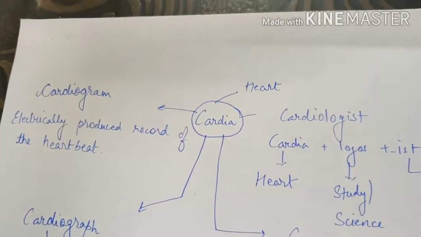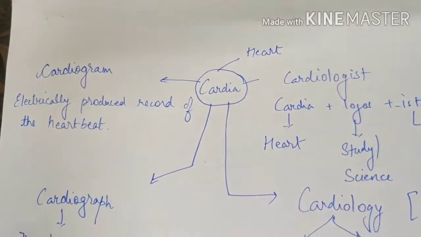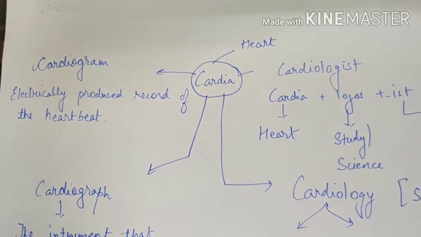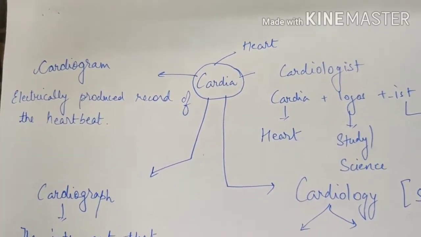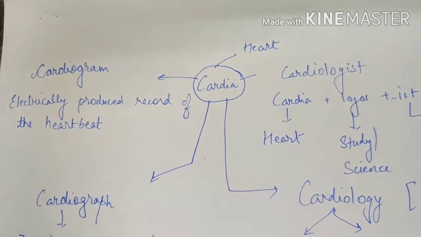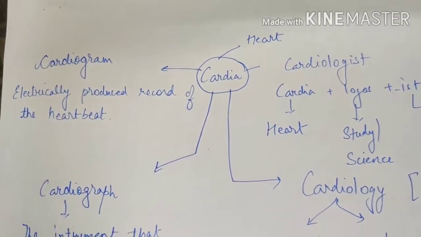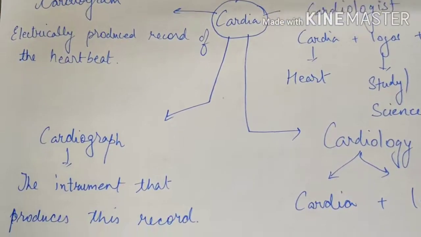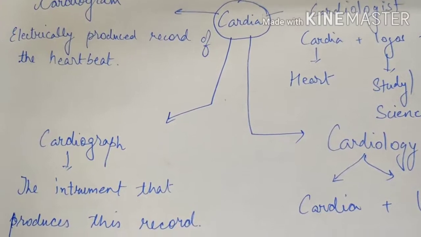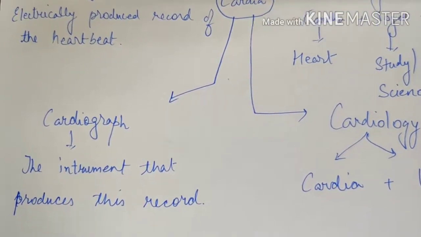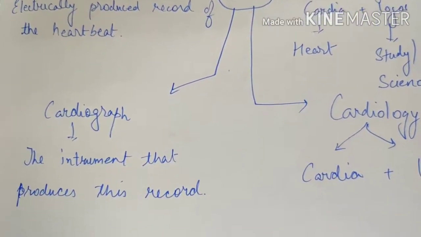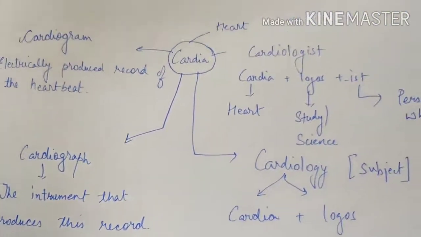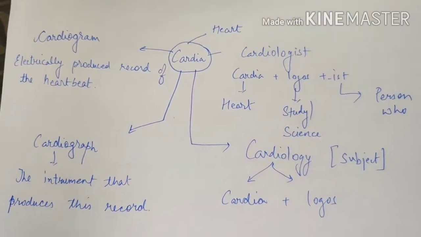The next word we're learning out of cardia is cardiogram. Cardiogram is a word that comes from cardia and gram. Gram means the measurement or the record, and cardia means heart. So cardiogram is an electrically produced record of the heartbeat. Similarly, cardiograph comes from the root words cardia plus graphein. Graphein refers to write, cardia refers to heart. So when I say cardiograph, I talk about the instrument that produces this record. So these are the words we covered out of cardia.